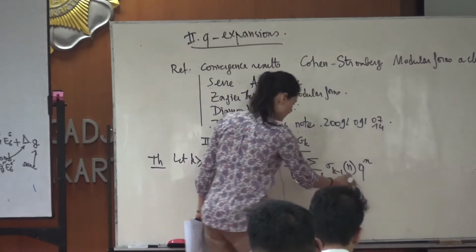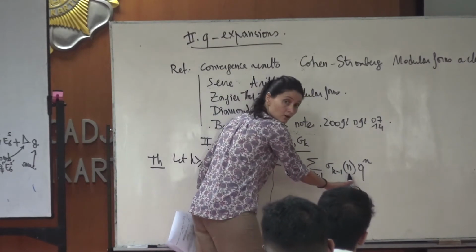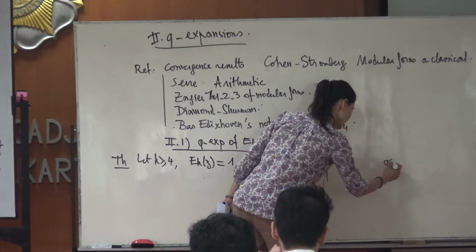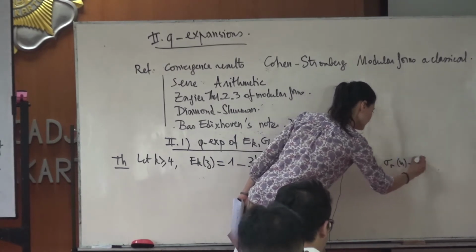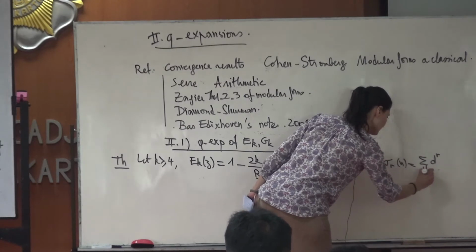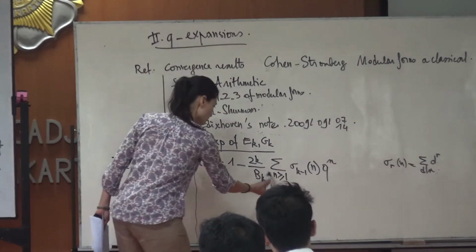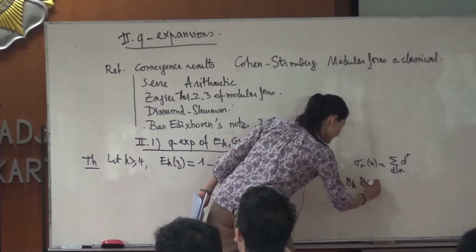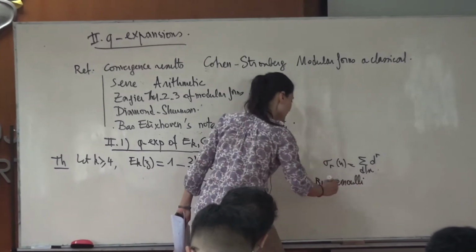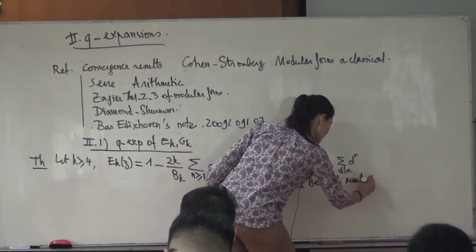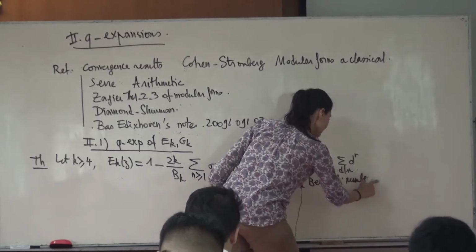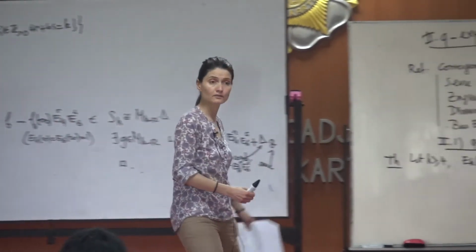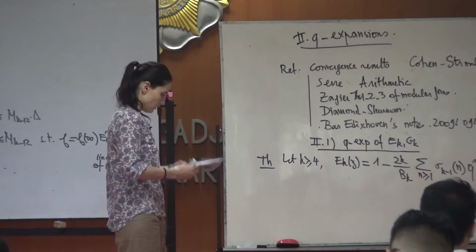This is just the sum of the divisors of n to the power k minus 1. So maybe I can write it: sigma_r(n) is the sum of d^r for d dividing n. And B_k is the Bernoulli number. I will recall the definition later, but you maybe have already seen that I put an exercise on those numbers just to recall what they are.